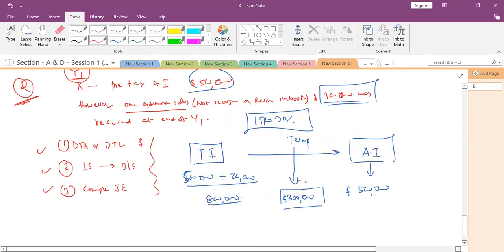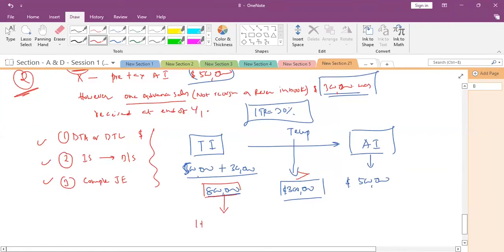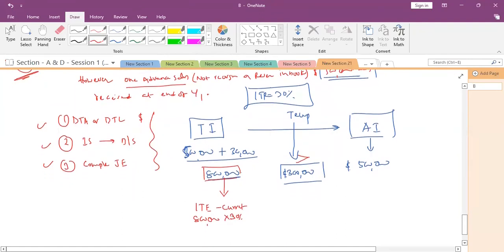Greater than 500,000. So in the current year we need to pay tax on 800,000. Tax expense for the current year is 800,000 into 30%. 30% of 800,000 is 240,000. So $240,000 is the income tax expense for the current year, correct?